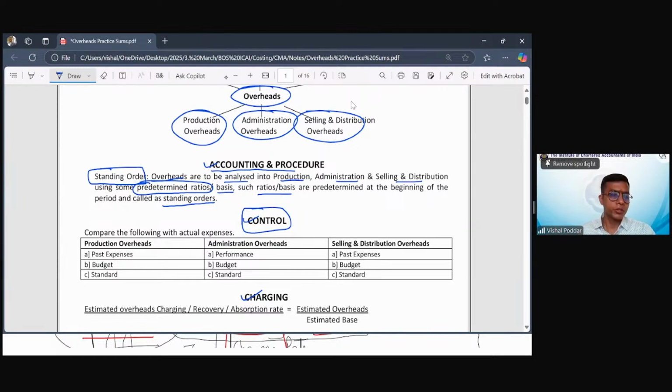Control means maintaining the cost within reasonable limits. Now, even fixed cost can be controlled. How? If it is a fixed cost, fine, but we have to also ensure that there are no cost overruns. That is, it should not happen that the fixed cost exceeds the limits which are set. So how do we control? I have to ensure that it does not exceed the limits. So firstly, I will set the limits for each of these overheads, and then I will keep on monitoring this by comparing these limits with the actuals.